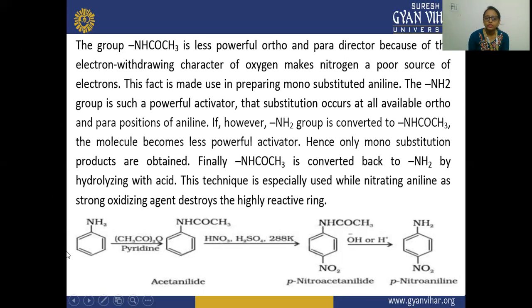So here you have seen that this aniline is reacted with acetic anhydride, (CH3CO)2O, in the presence of pyridine, and there is a formation of this acetanilide. This acetanilide is reacted with HNO3 and H2SO4 at 288 Kelvin, and there is a formation of p-nitroacetanilide, which on hydrolysis gives p-nitroaniline. So here the substituted aromatic amine is formed from aniline.